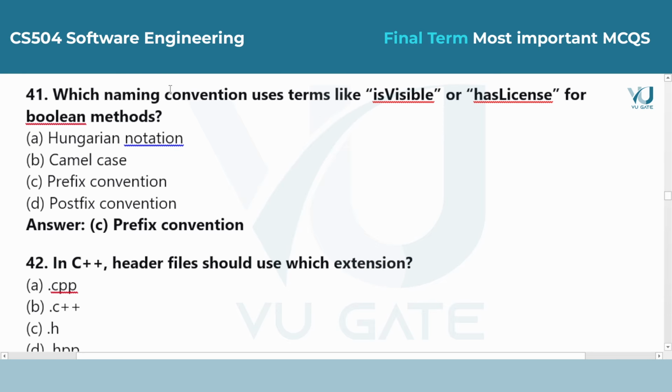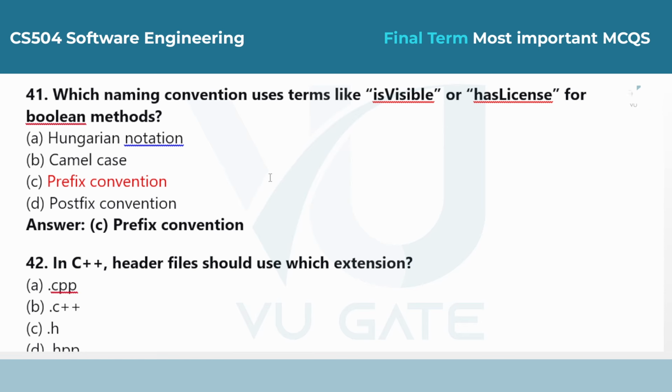Question 41. Which naming convention uses terms like is visible or has license for Boolean methods? Answer is option C, prefix convention. Adding a prefix like is or has makes it immediately clear to anyone reading the code that the function will return a true or false value.